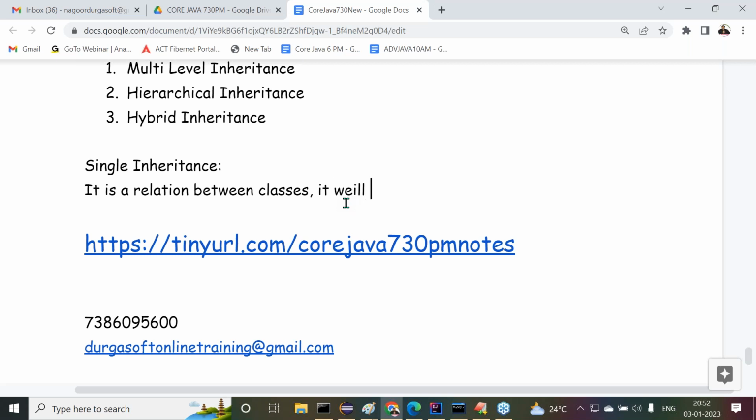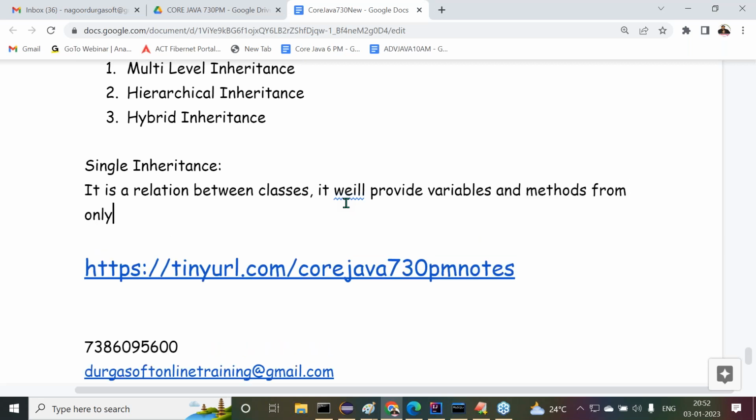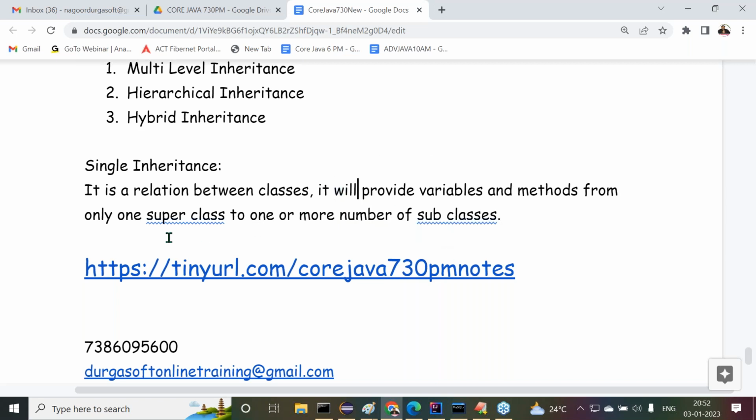It will provide variables and methods from only one superclass to one or more number of subclasses. It is a relation between classes. It will provide variables and methods from only one superclass to one or more number of subclasses.